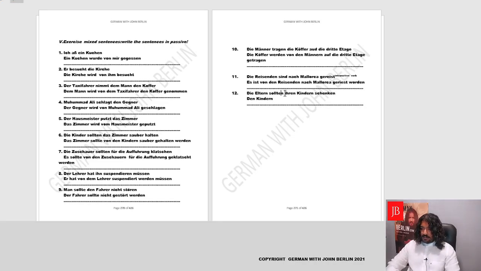Maintaining the structure, we'll use sollten for Kindern, it's plural. Den Kindern sollten von den Eltern. Very good. The main verb is schenken, we'll write geschenkt. And we'll end it with the helping verb for passive, werden. Die Kinder sollten von den Eltern geschenkt werden. The children should be gifted by the parents.